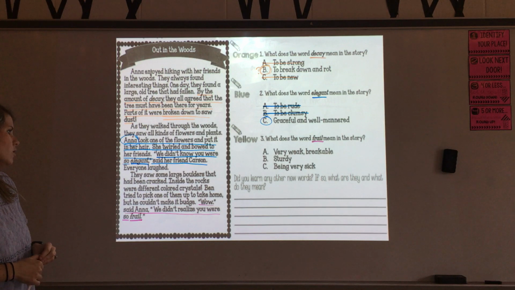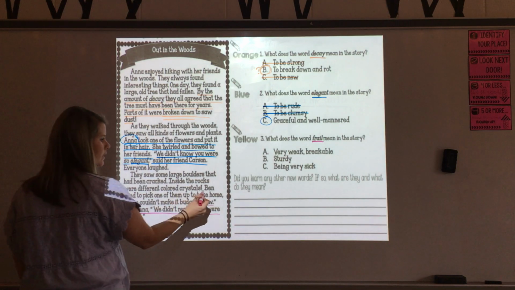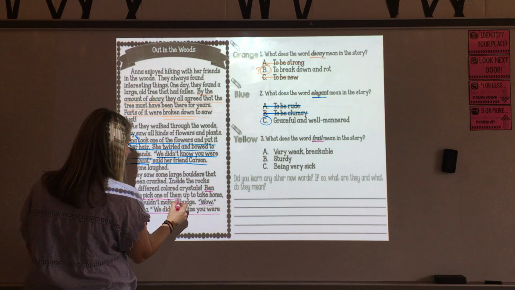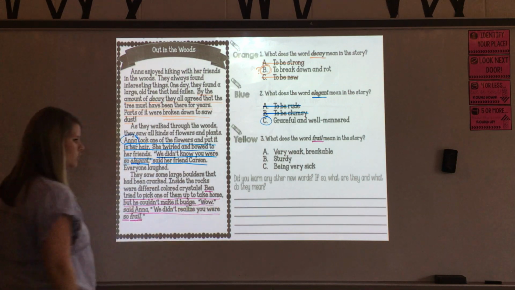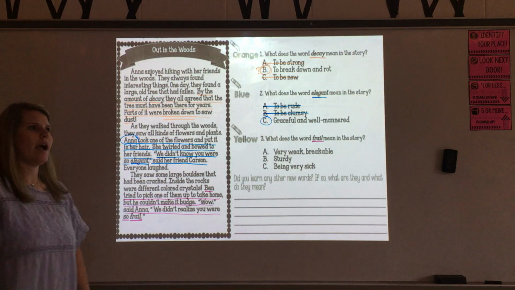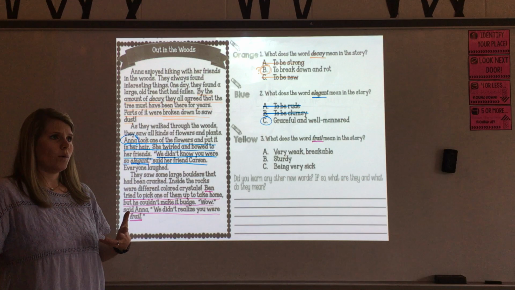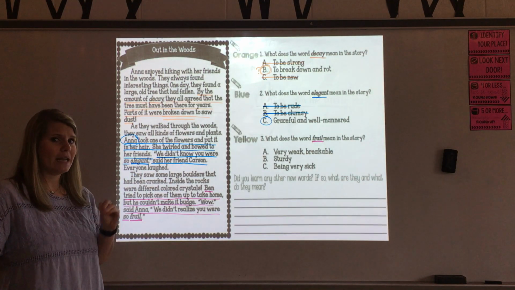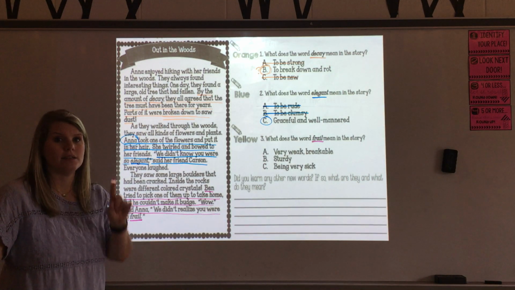So let's go to the sentence right before, because we have no sentences afterwards to give us context. "Ben tried to pick one of them up to take home, but he couldn't make it budge." Okay, so I've got my person being described, Ben. I know he's trying to pick something up, but he couldn't make it budge. He couldn't make it move, but I have no idea what he's trying to pick up based on that sentence. Let's go back one more.